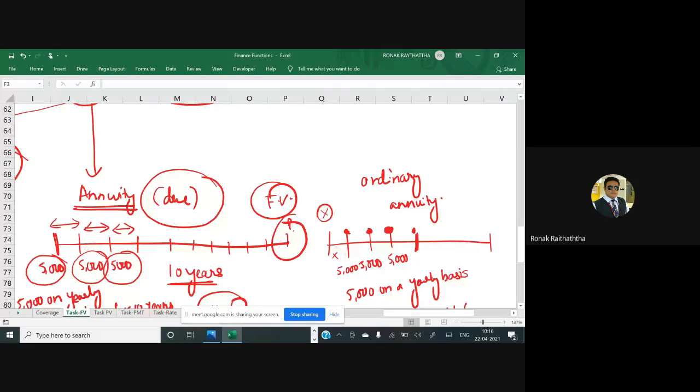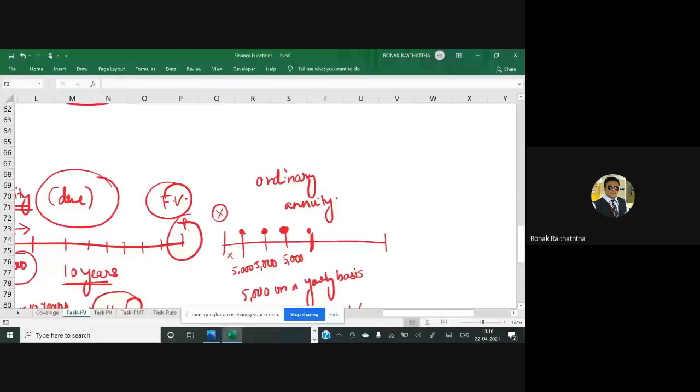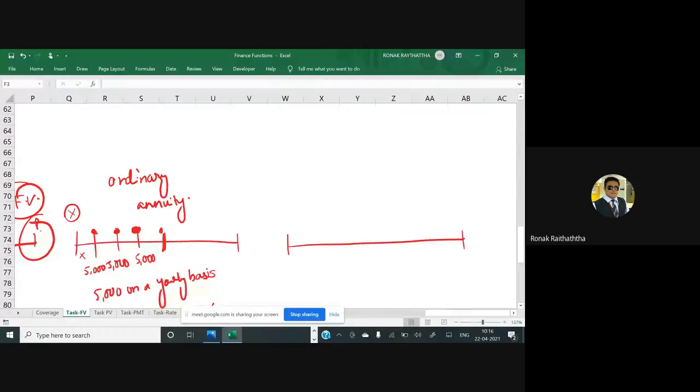Say Mr. Gaurav came to me and said, sir, I do not have the money right now. I have just started the business analytics course a year back. But once I am in my job or profession or business, I'll be able to make the investment of my choice. He would say, sir, up to 2 years, I'm not going to make any investment from now.